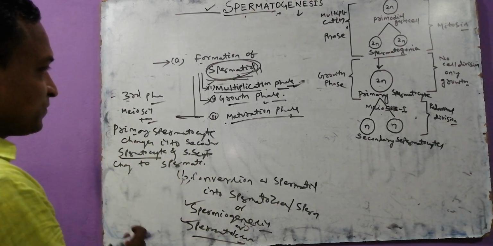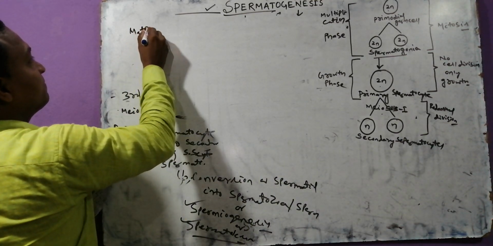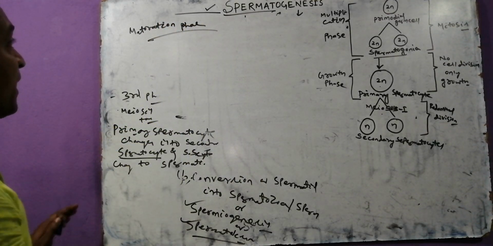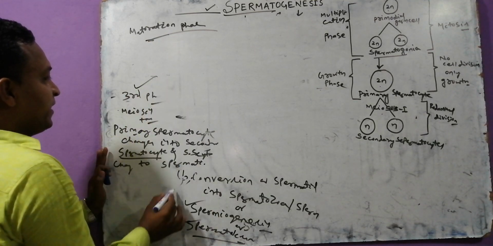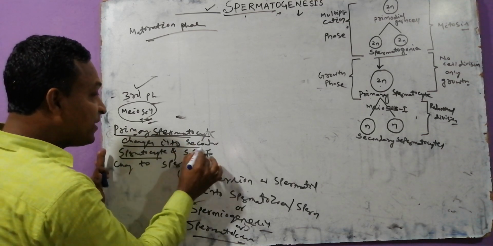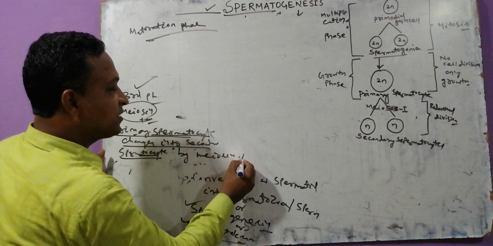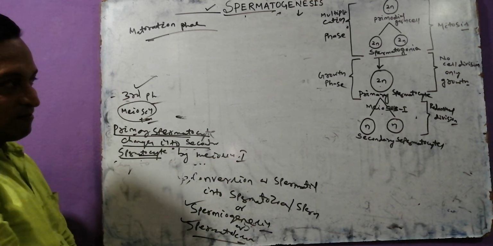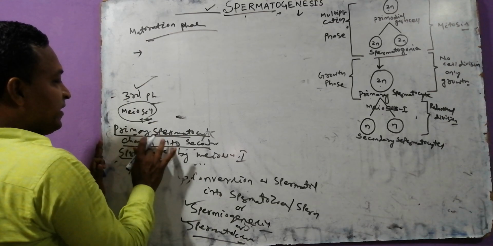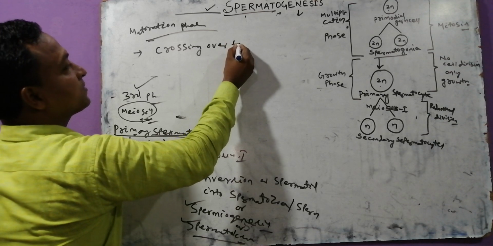Very interestingly, we are talking about the maturation phase, the third phase. In this phase, meiosis occurs. First, the primary spermatocyte changes into the secondary spermatocyte by meiosis 1. Try to focus on the next one. In meiosis 1, crossing over takes place.